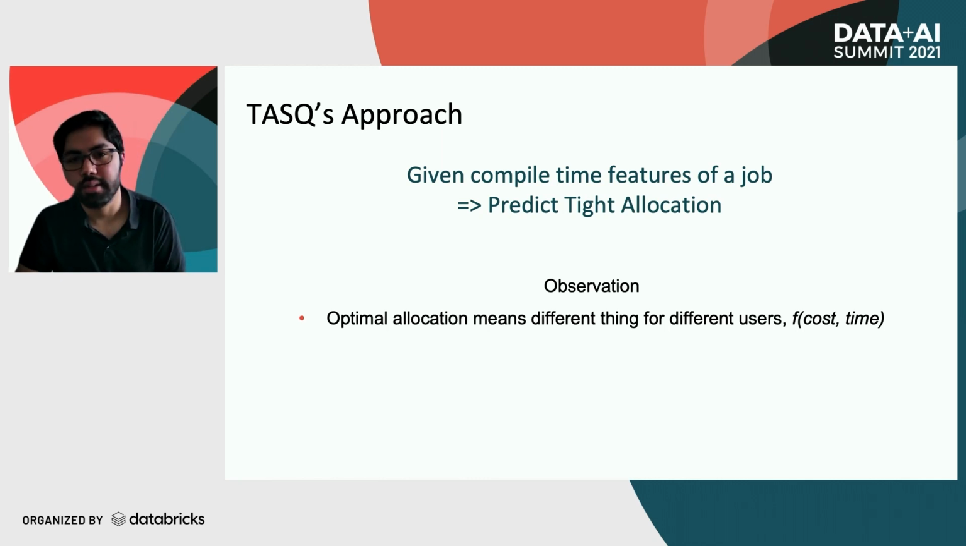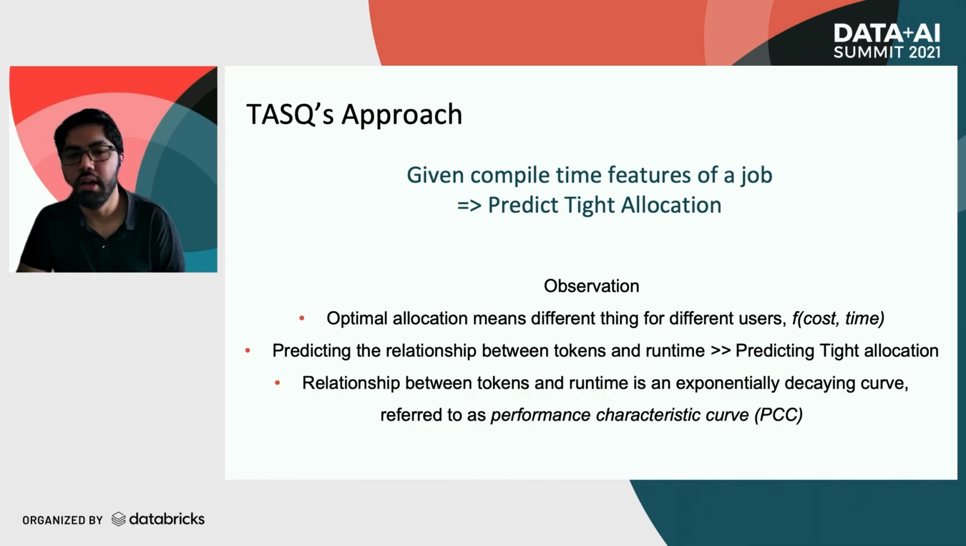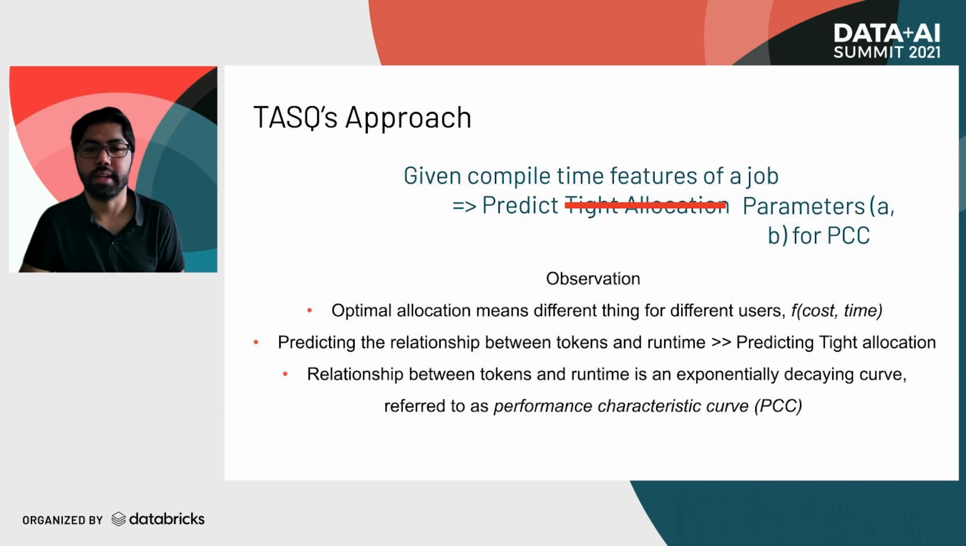So instead of recommending a single token count for a job, it will be more useful to predict the relationship between the number of tokens allocated and job runtime. This should facilitate a more transparent process and empower our users to make an informed decision. From domain knowledge, we understand that the token versus runtime relationship is usually an exponentially decaying curve, which we refer to as the PCC, that is, performance characteristic curve. So instead of predicting tight allocation, we want to predict the parameters A and B for the PCC. We'll explain what these parameters are in later slides.